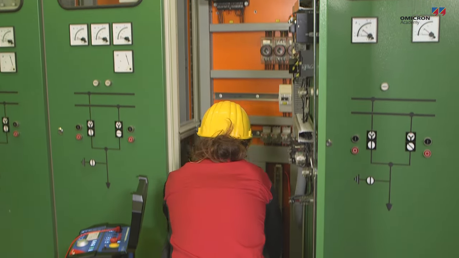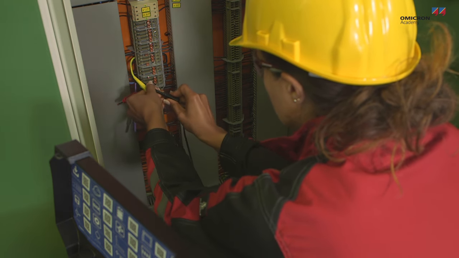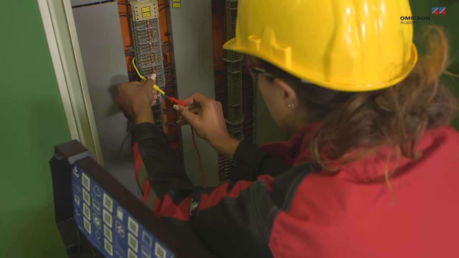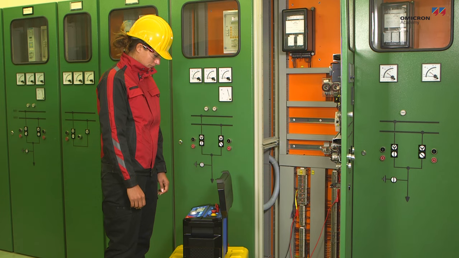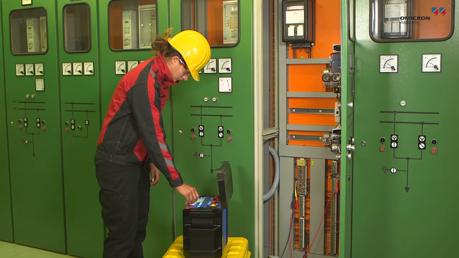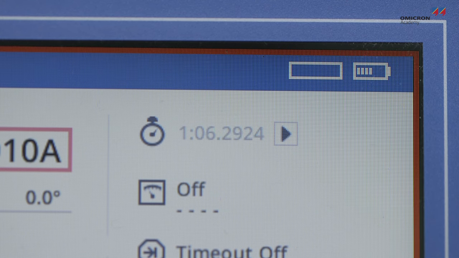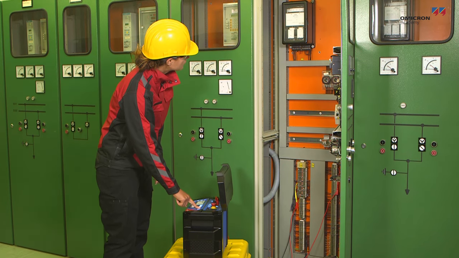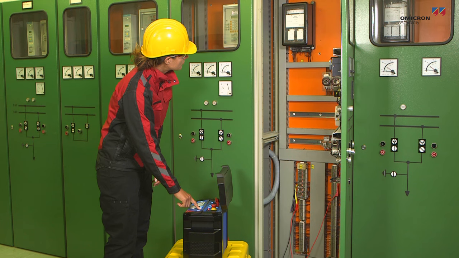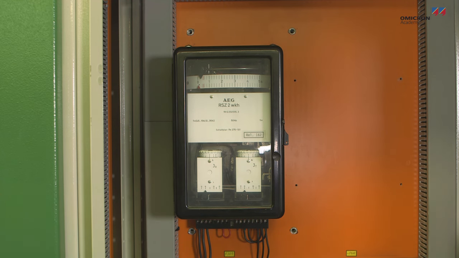In order to simulate load conditions and fault currents of up to a few thousand amps, the test set generates a current that represents the secondary current of the current transformer. The test set timer records the relay's trip time. Depending on the magnitude of the test current, the relay must not trip, or it has to trip within a certain time.